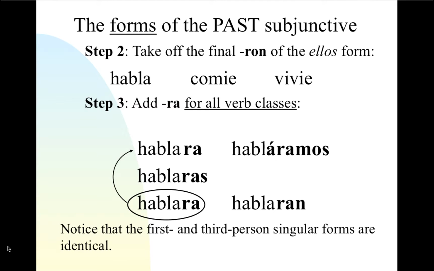Notice that the first and third person singular forms are identical. Also notice that these are always accented in the nosotros form. Since this applies to all AR, ER, and IR verbs in the past subjunctive, there are no irregulars.